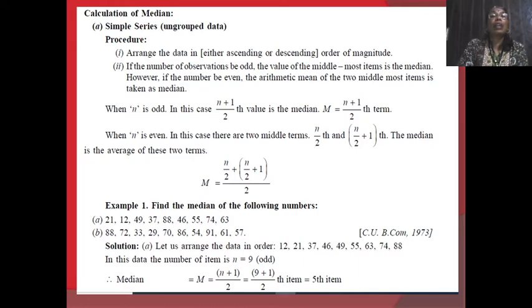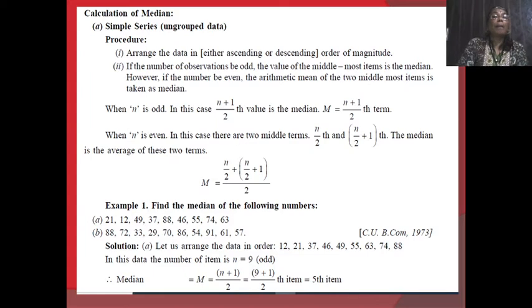Means we have to calculate this median. For that purpose, we consider ungrouped data, a simple series, and the process is in this manner. We have to arrange the data in either ascending or descending order of magnitude. If the number of observations is odd, the value of the middlemost item is the median. However, if the number is even, the arithmetic mean of the two middlemost items is taken as the median.